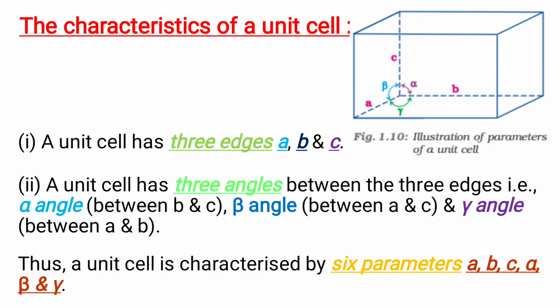The characteristics of a unit cell. A unit cell has three edges a, b and c. A unit cell has three angles between the three edges. They are called alpha, beta and gamma angles. Thus, a unit cell is characterized by a total of 6 parameters: 3 edges, namely a, b and c, and 3 angles, namely alpha, beta and gamma.